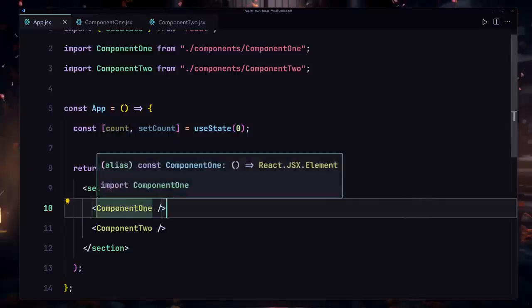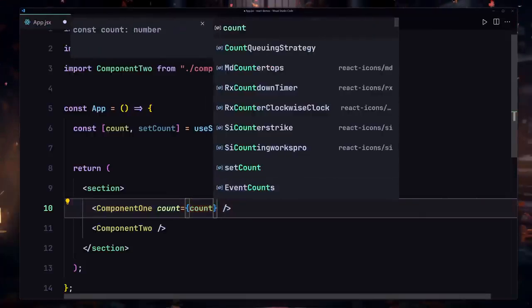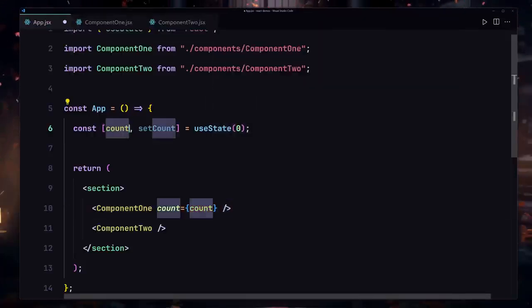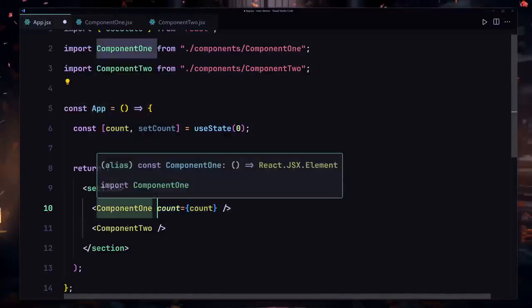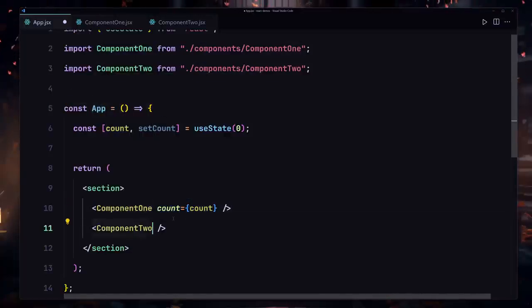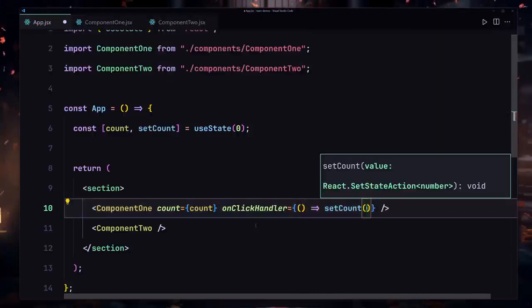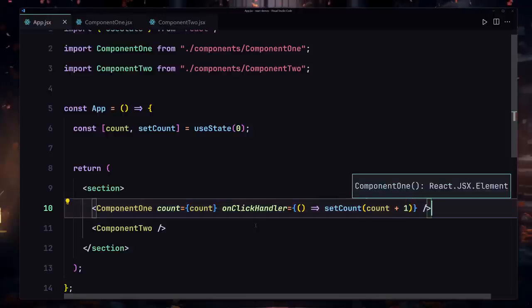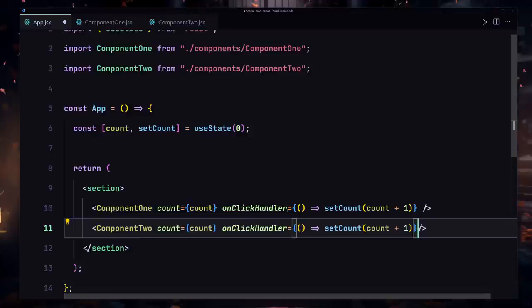Well, to do that, we are going to be using our prop system. So we can just say like count, and count will be that count or that initial value of this state. So we are now passing our state from the app component, from the parent component, to the component1 and also to the component2 as children components. Okay, so I'm going to also pass my onClick handler as a function name, and here we're going to be also passing our function inside this. So I can just say like setCount, and here I'm going to be just passing like count plus 1. I'm going to save this file, and now I can totally copy all of that stuff from here, and now I can totally paste that right here.